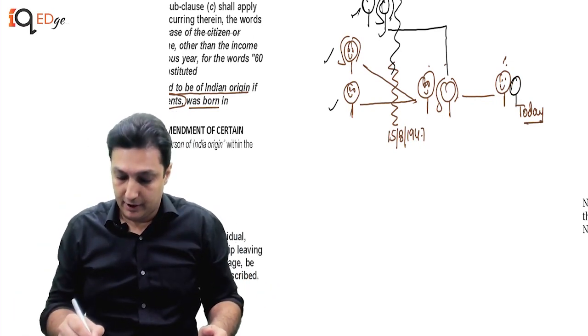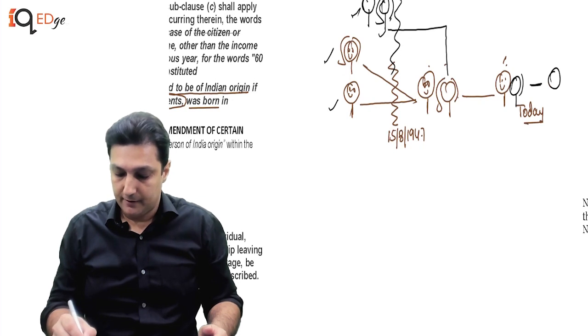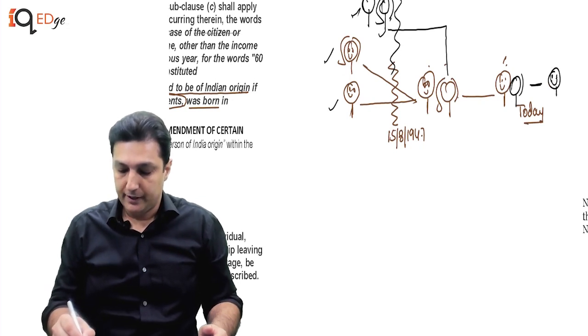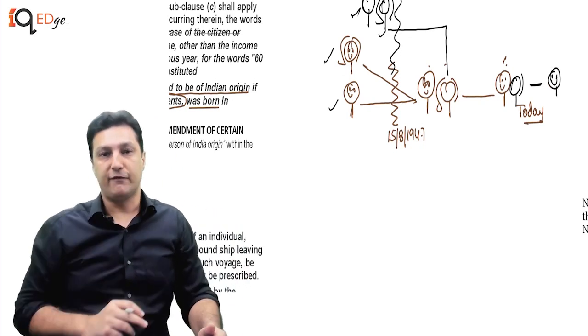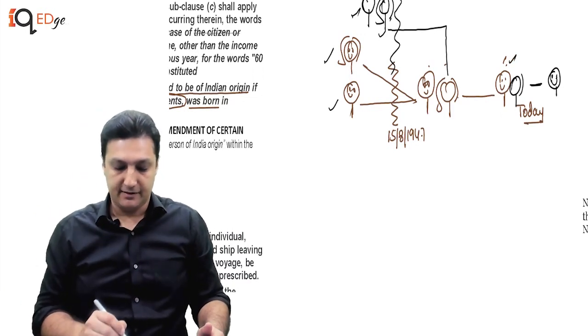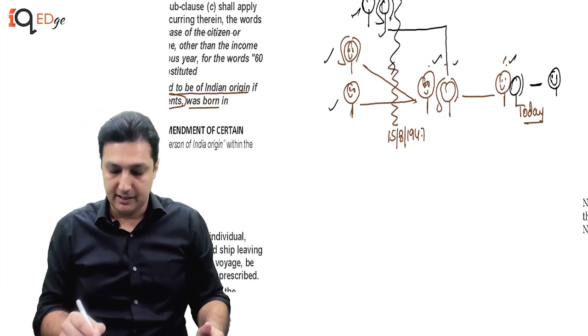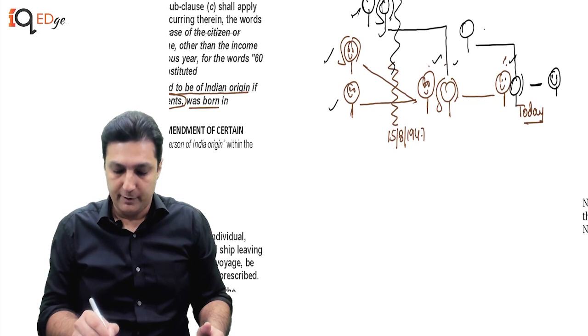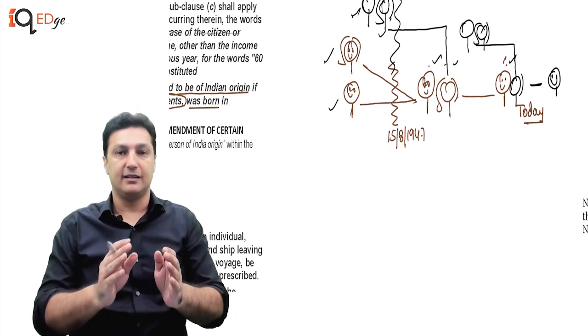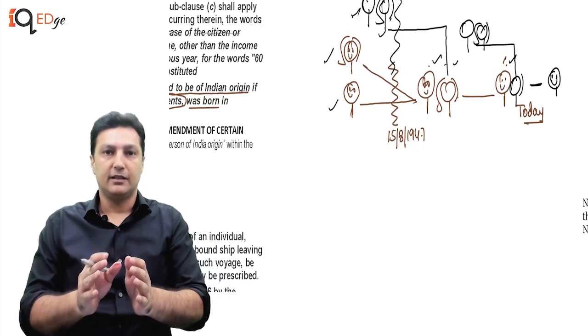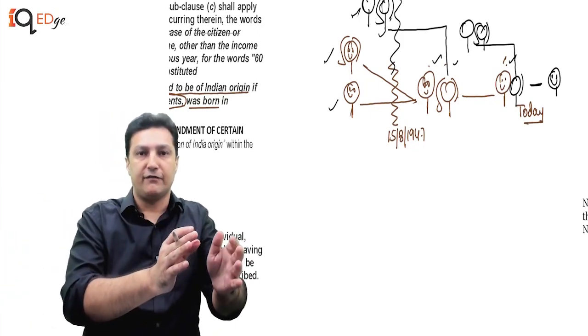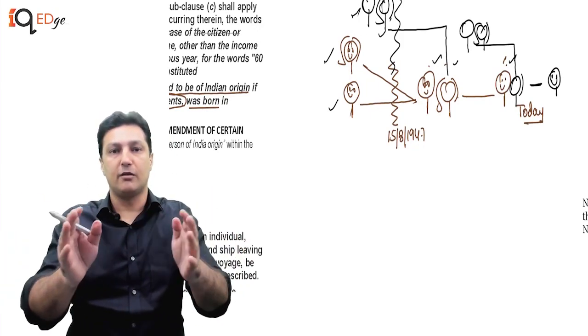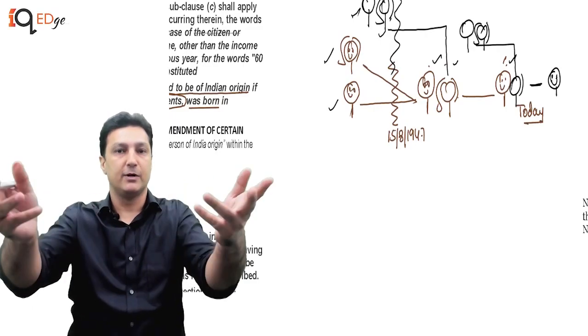Now his children, if you will notice now, will no longer be persons of Indian origin because neither the parents nor the grandparents, and the grandparents over here could be her parents as well, were born in undivided India. So this is a concept that is probably for 3 generations after independence, which will then no longer be in existence after a particular while.